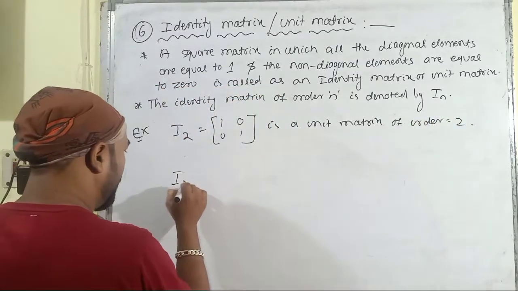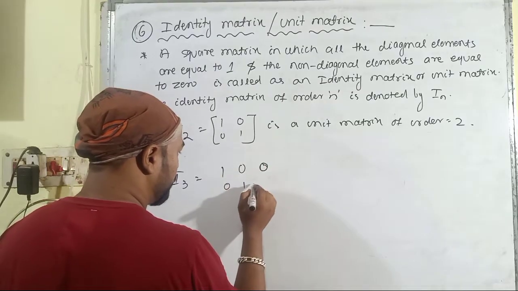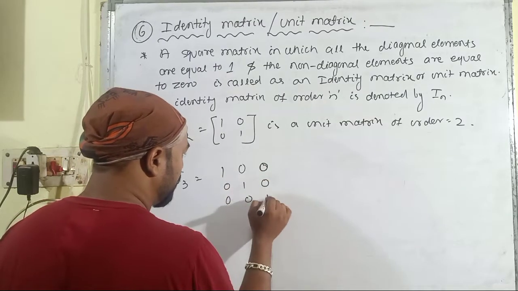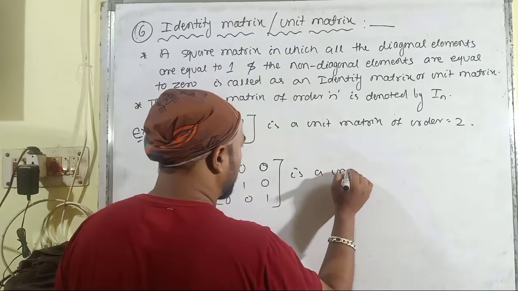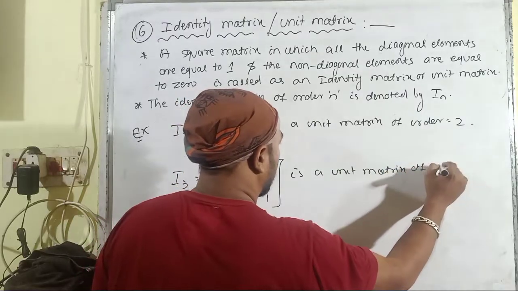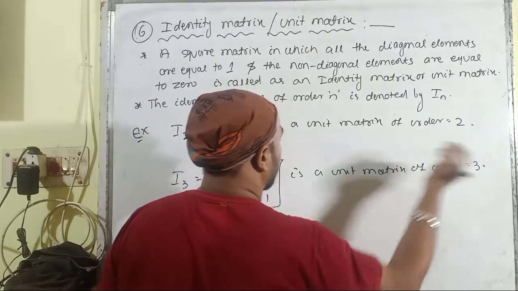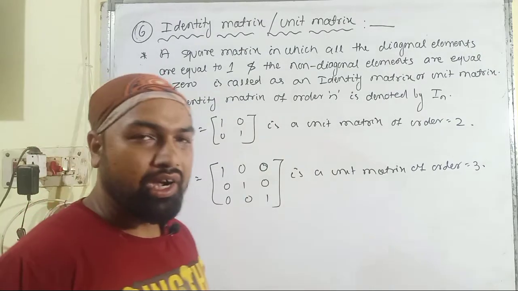Similarly, I3 is 1, 0, 0, 0, 1, 0, 0, 0, 1, which is also a unity matrix, of order 3. So this is all about the identity matrix.